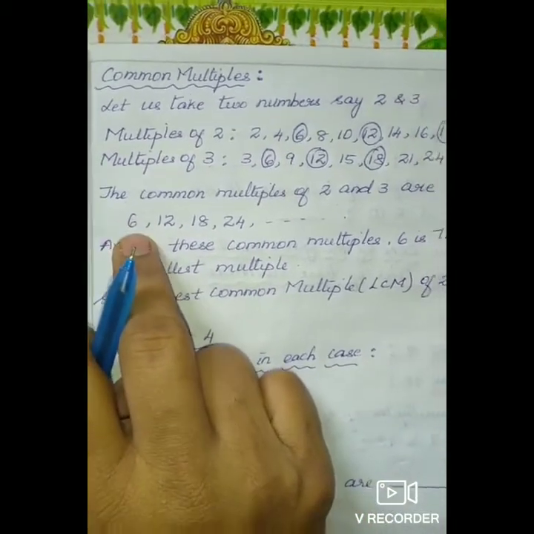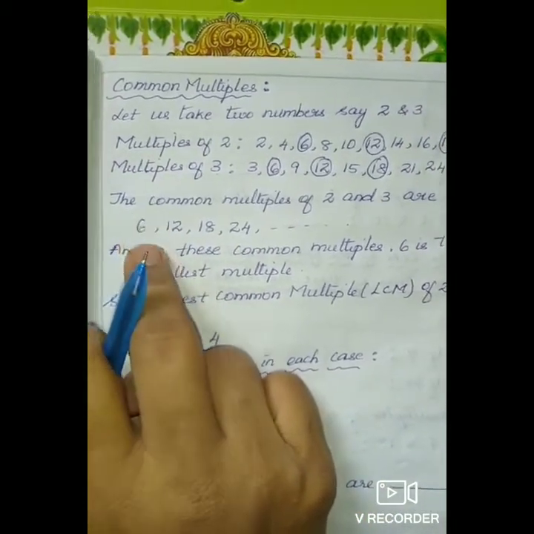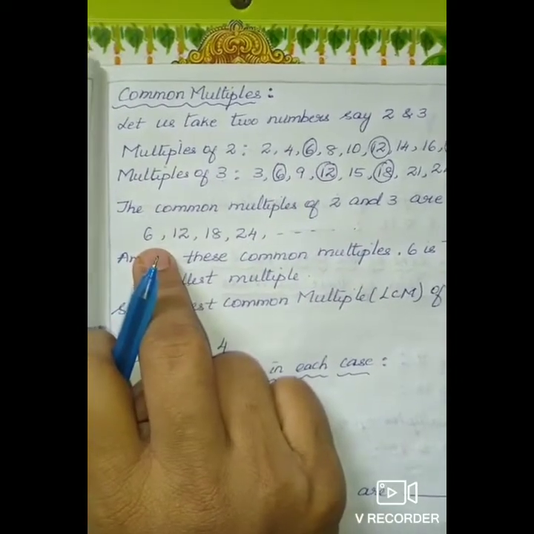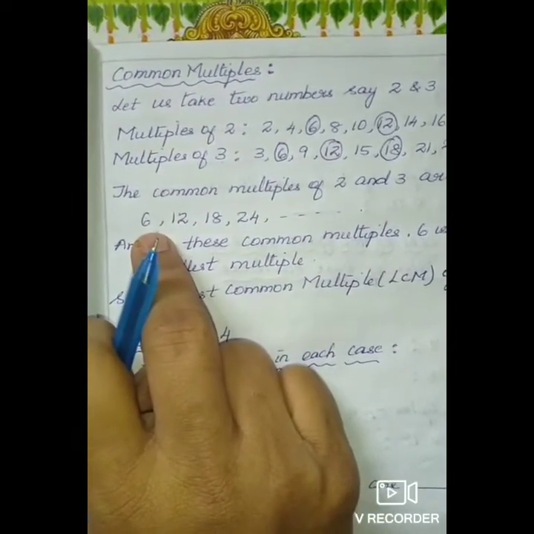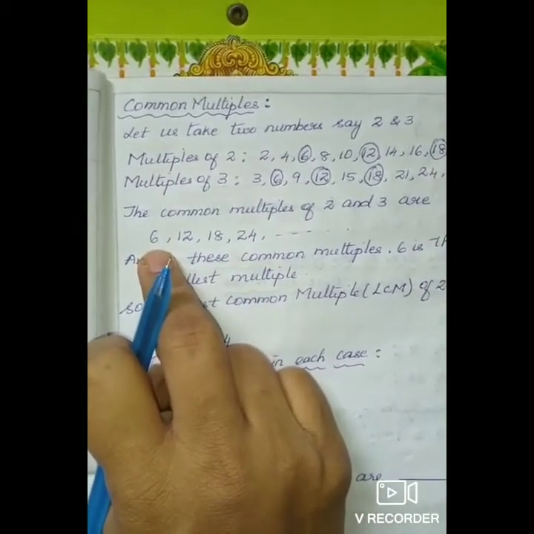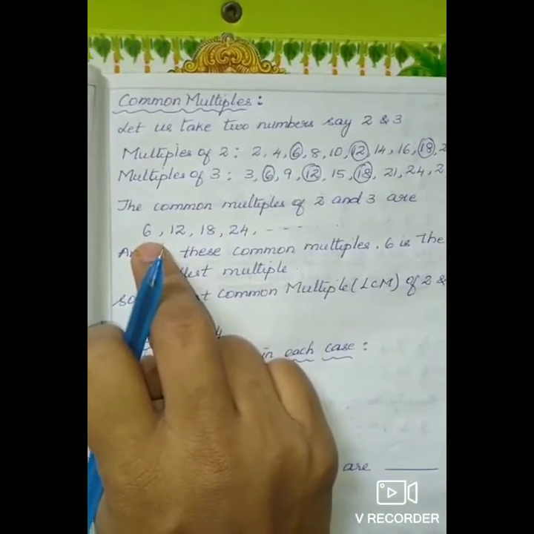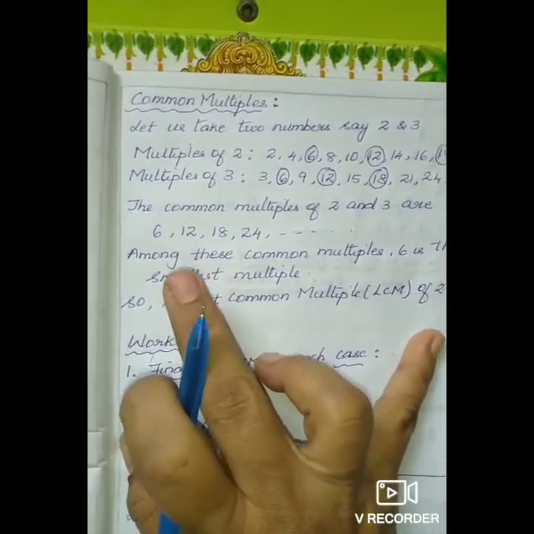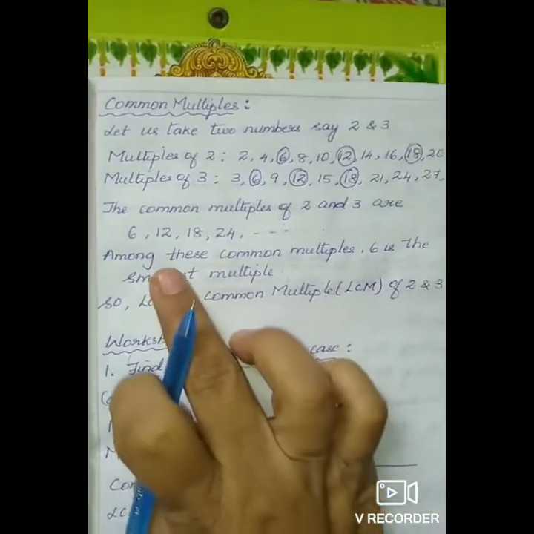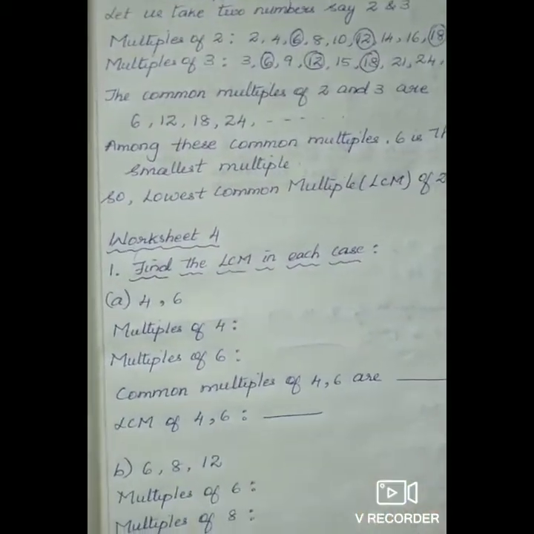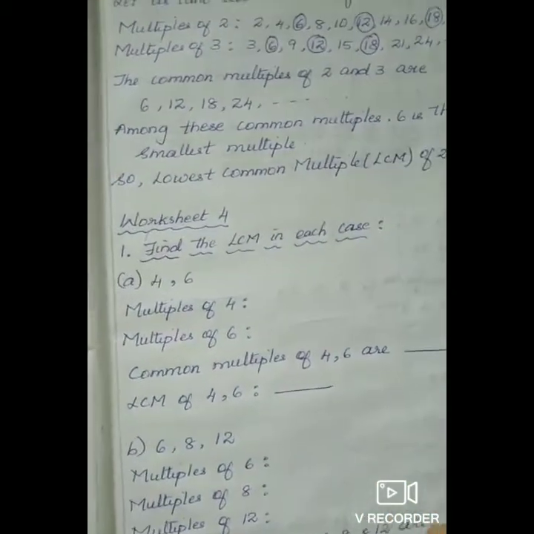The abbreviation is LCM. Lowest common multiple is an important concept, children. You will learn in the higher classes how to calculate the LCM of given numbers. So learn clearly, understand the concept clearly. Now 6 is the LCM of 2 and 3. Now let us solve some more sums on common multiples. Now we are going to learn the basics of LCM.